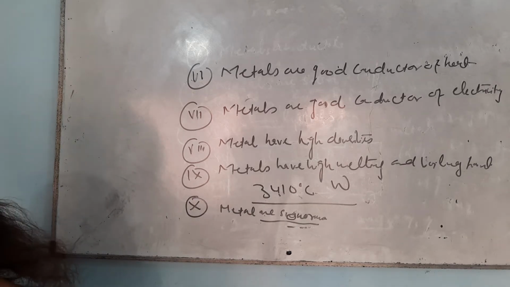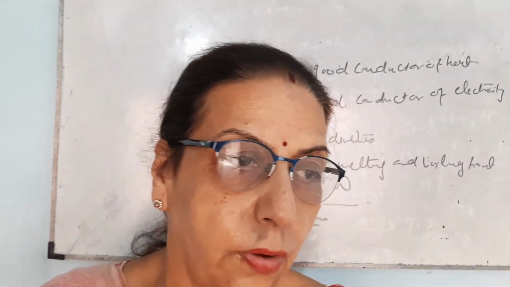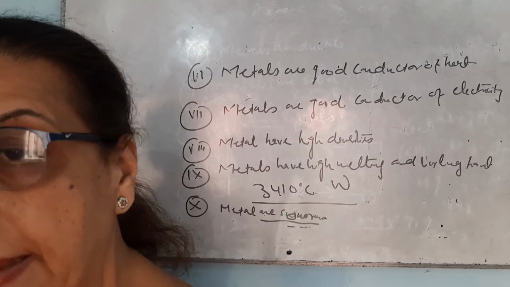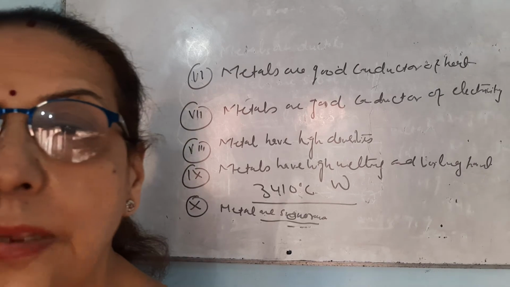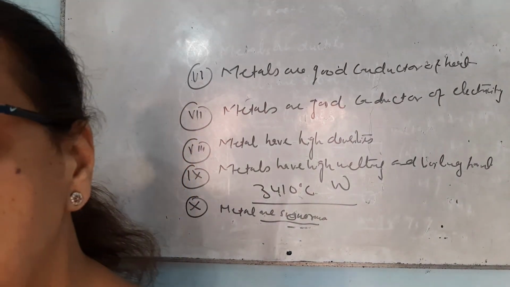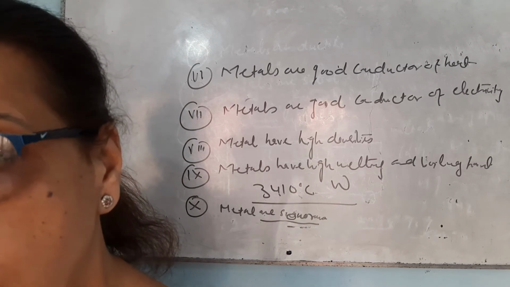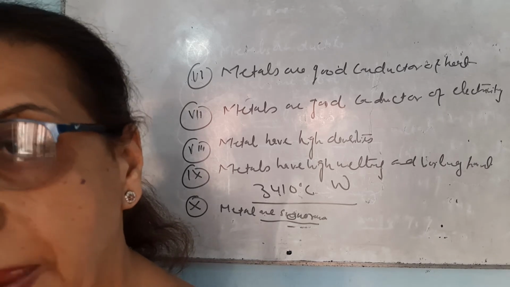Now, one more term I want to tell you: there are a few metals like manganese, chromium and titanium. These are known as strategic metals. Why are these known as strategic metals? Because these metals are used in making very special things.